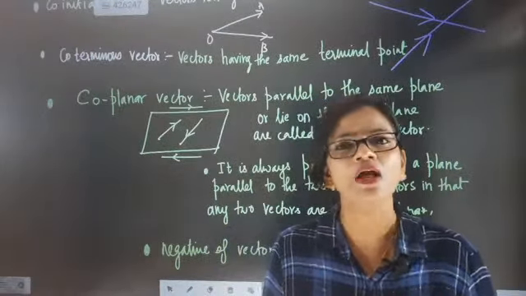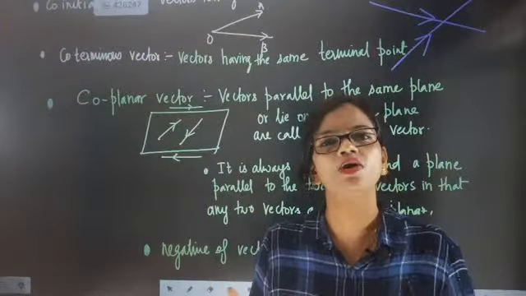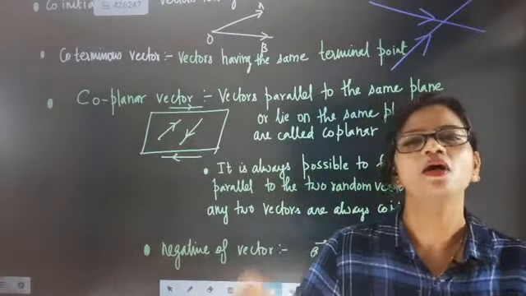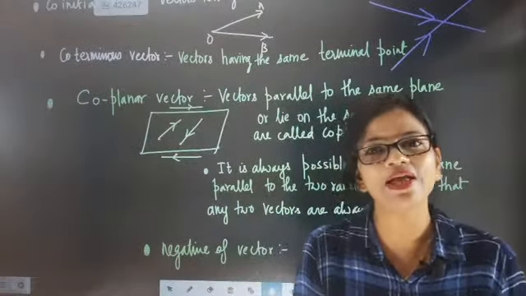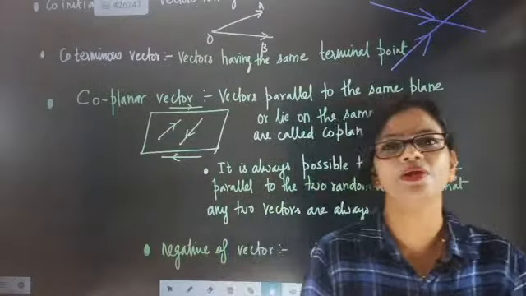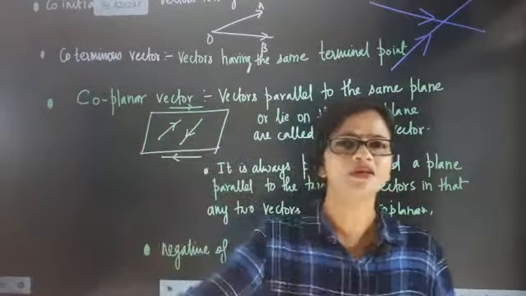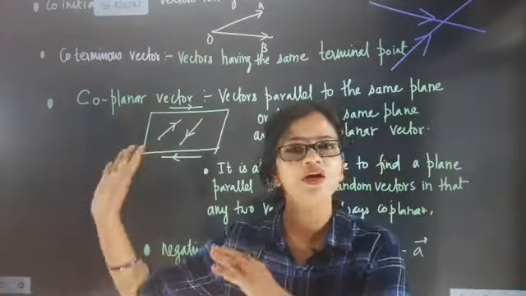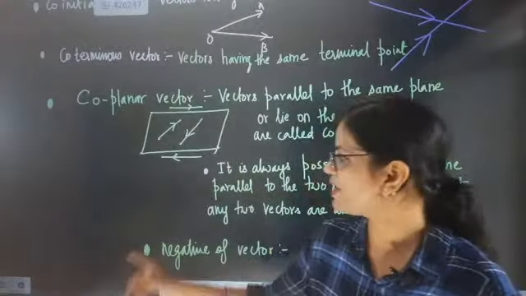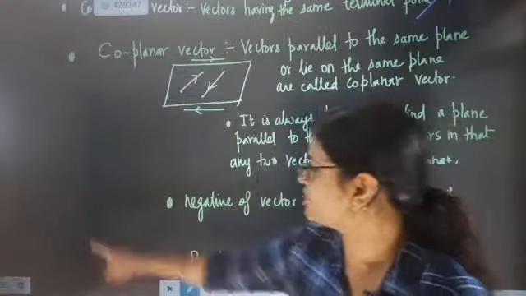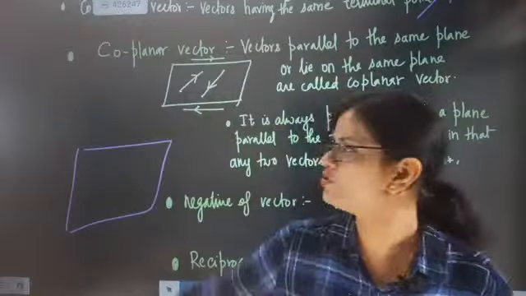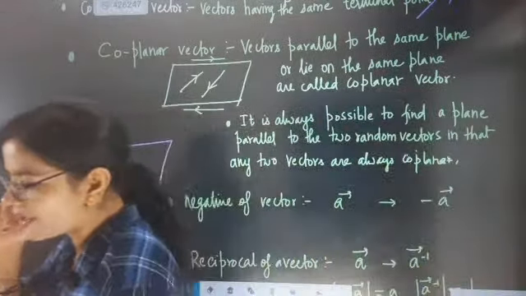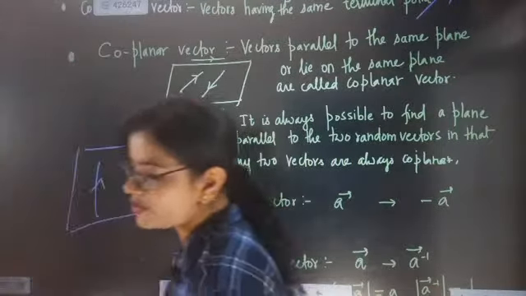If I am part of this room, that means I am present in this room, I belong to this room. So if a vector is present on a plane, it belongs to that plane. When two vectors are present in a plane, they will be called coplanar. Whether they are like vectors, unlike vectors or different vectors is a different story that we will check afterwards. But in this page I have given you, if you draw two vectors like this, are they not called coplanar? Come on, tell me.